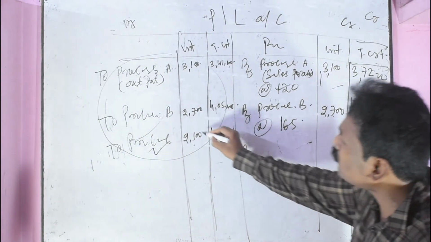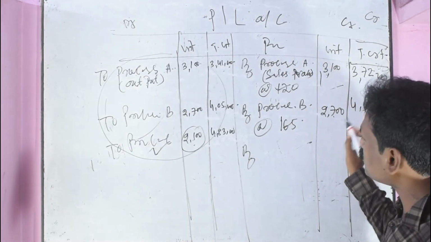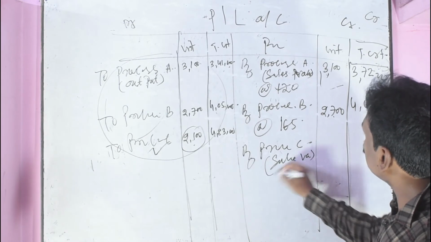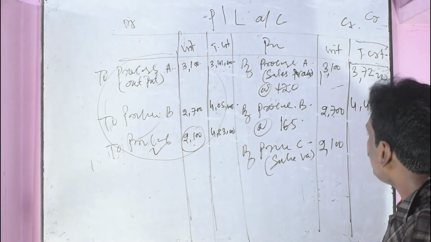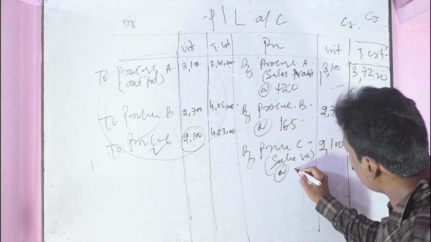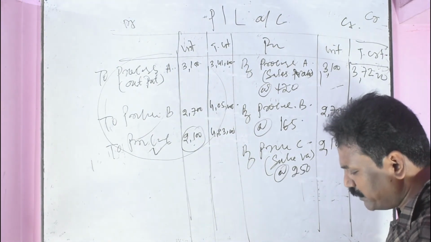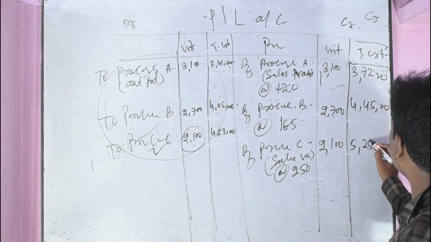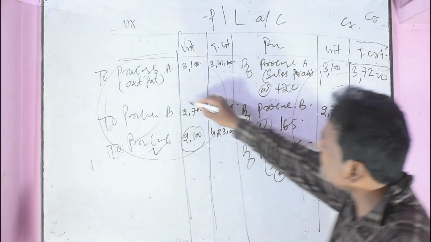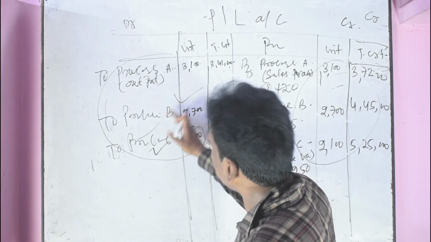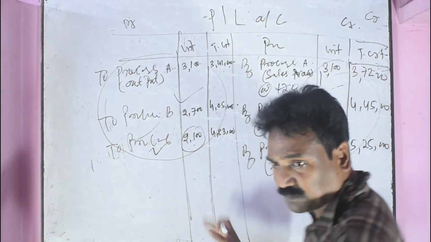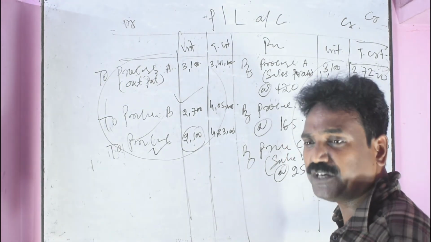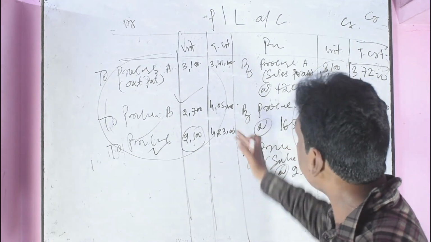Then process C: all the output of process C is transferred for sale. Sales of 2,100 units at the rate of 250 gives a sale value of 5,25,000. This is the sale value, and this is the cost. Taking all the indirect expenses and gains into account, we calculate profit or loss by the matching principle, preparing the P&L account.